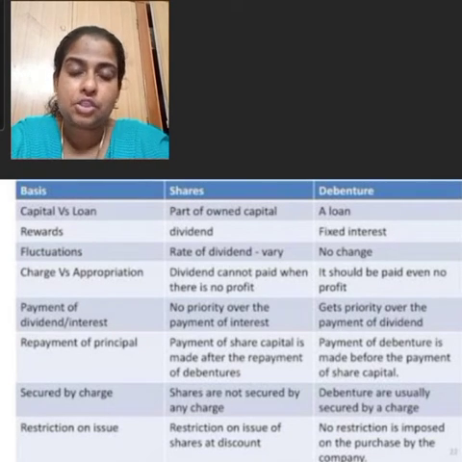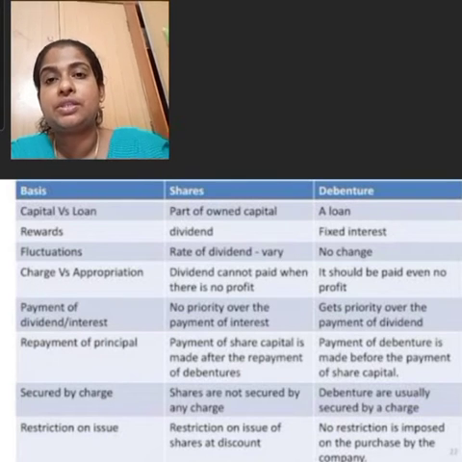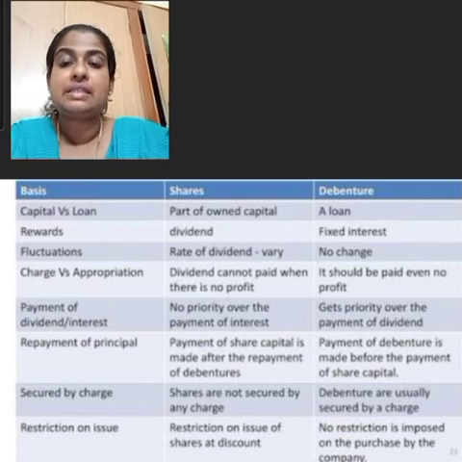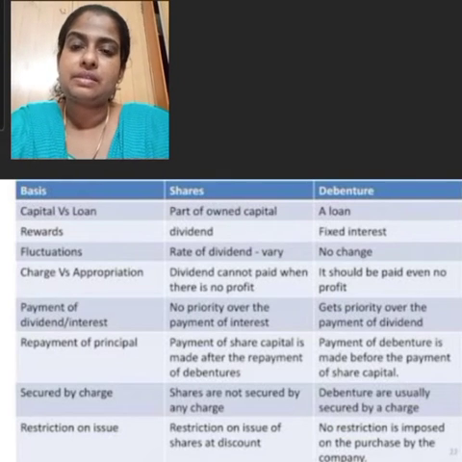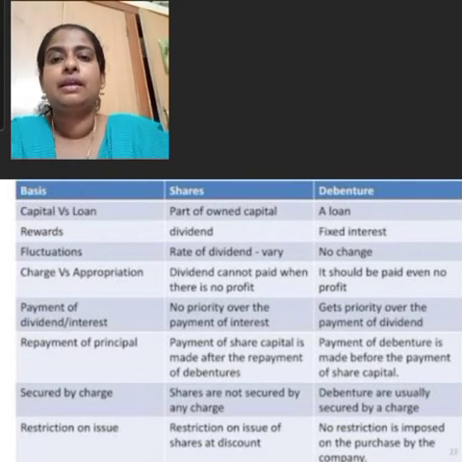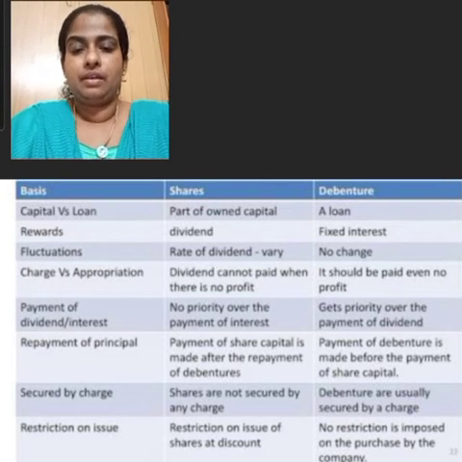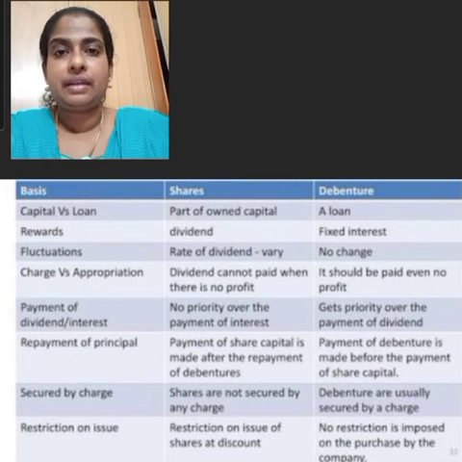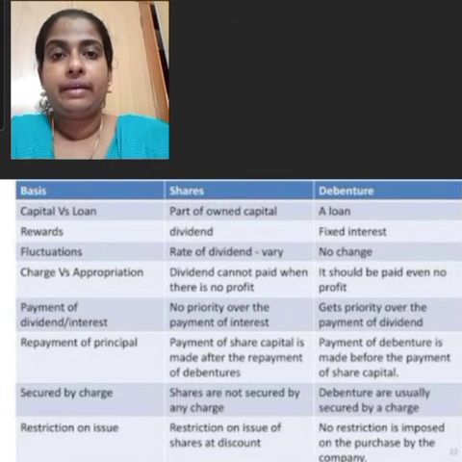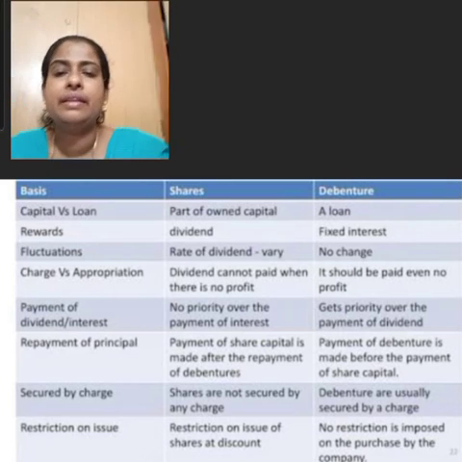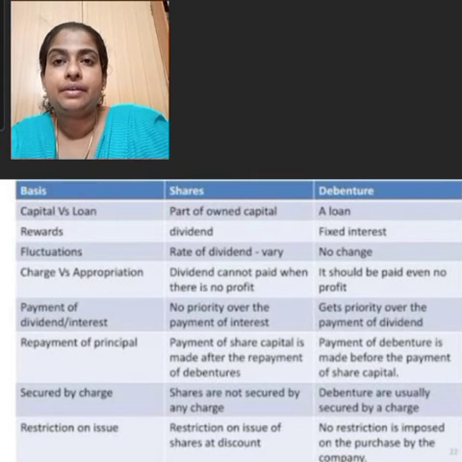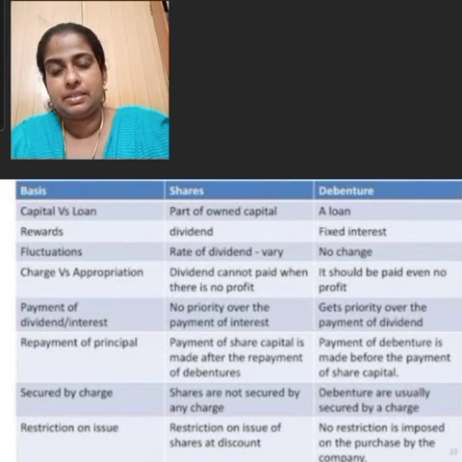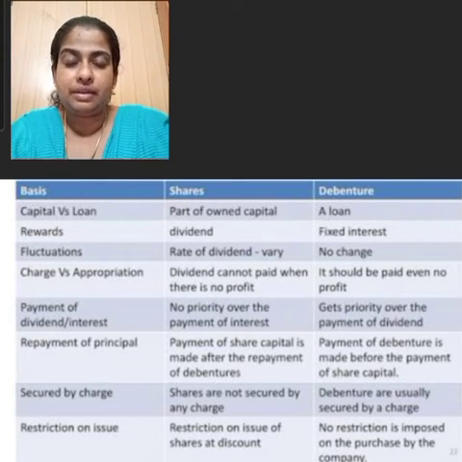Then regarding debentures, the various types of debentures are redeemable debentures, irredeemable debentures, secured debentures. Secured debentures are also known as mortgage debentures. Then unsecured debentures. These unsecured debentures are also known as naked debentures. Then next one is registered debentures. Then bearer debentures. Then another one is convertible and non-convertible debentures, redeemable debentures and irredeemable debentures. These are the different types of debentures.